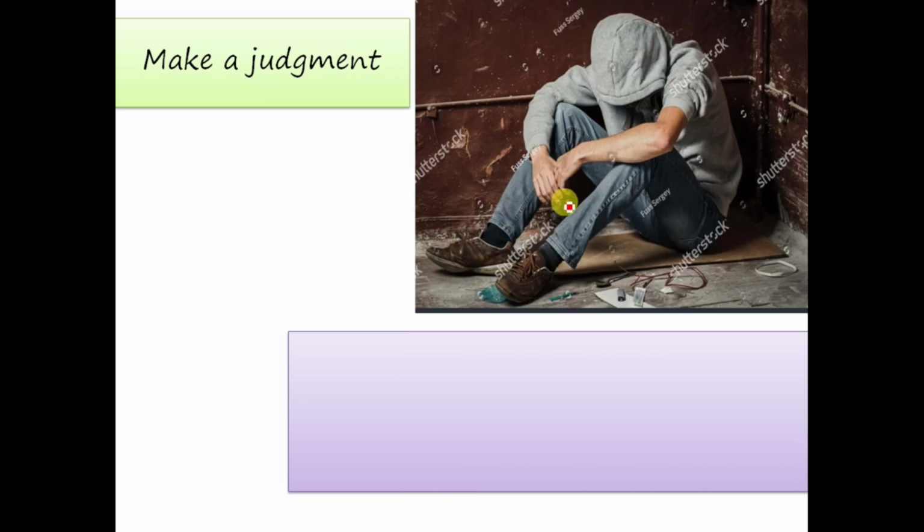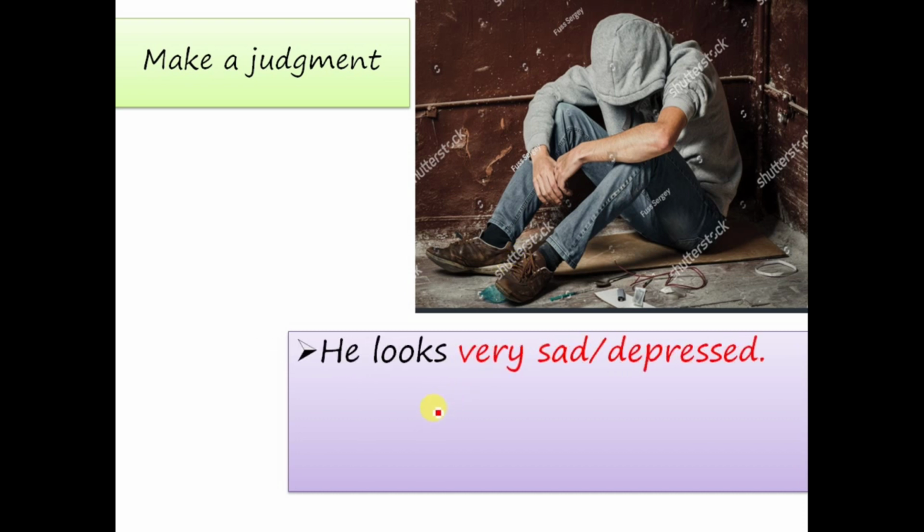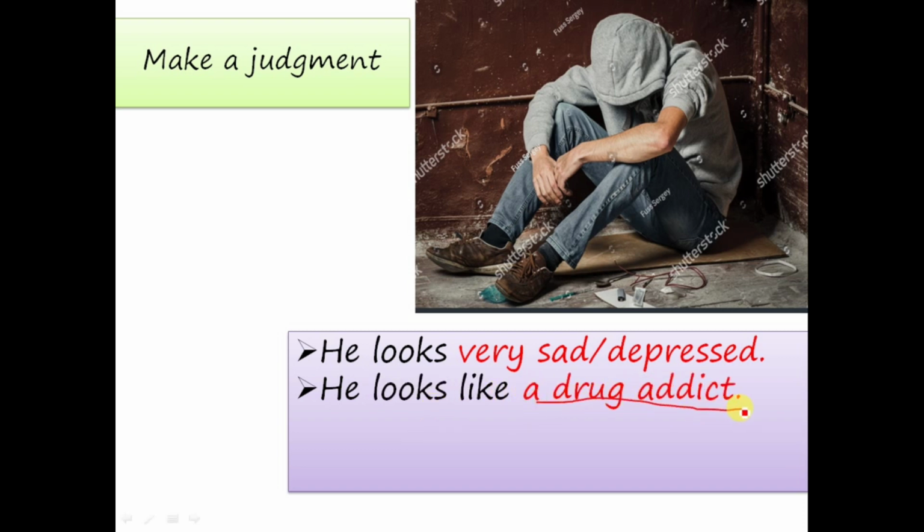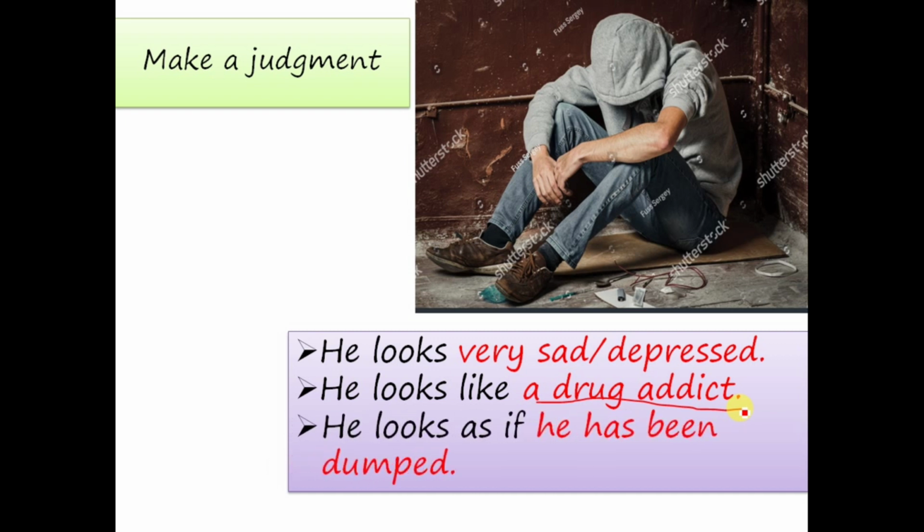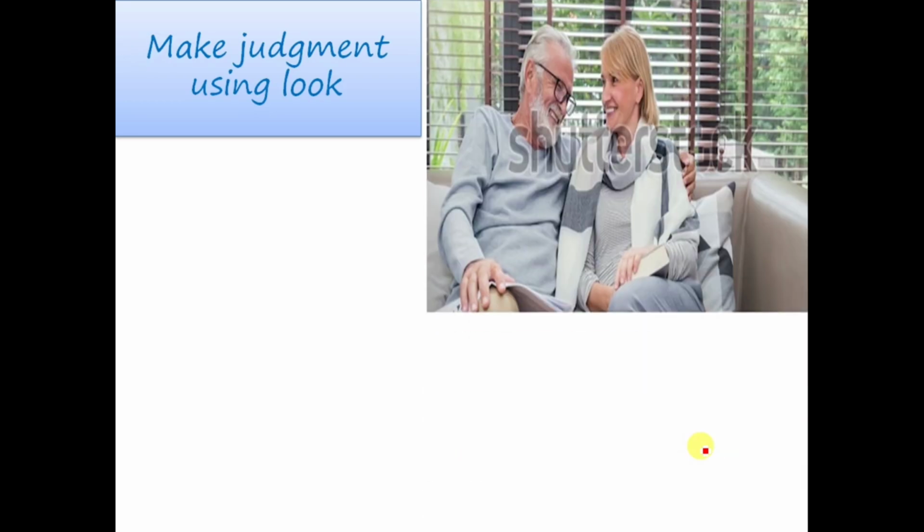For example, he looks very sad, or he looks very depressed, or he looks like a drug addict, or he looks as if he has been dumped. So in this way, looks plus adjective, look like plus noun and or noun phrase, look as if or look as though plus sentence.